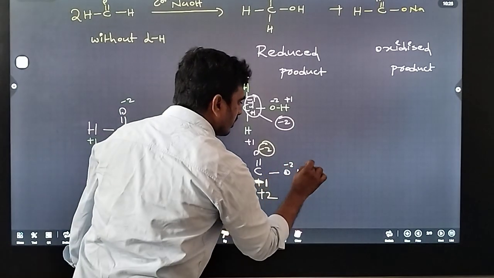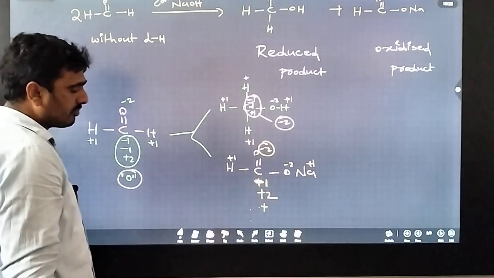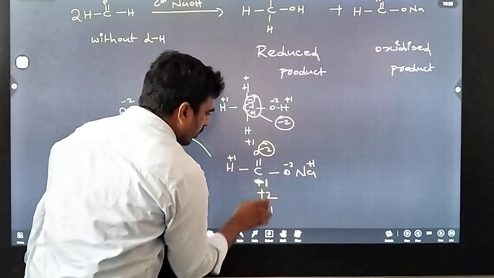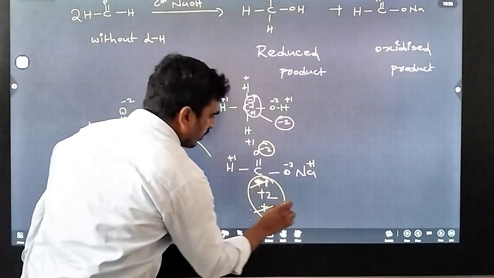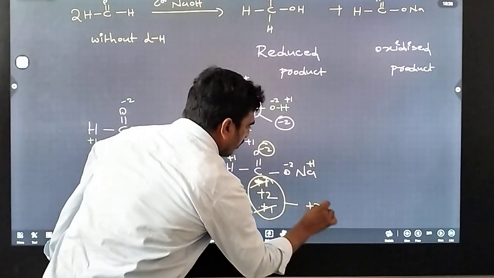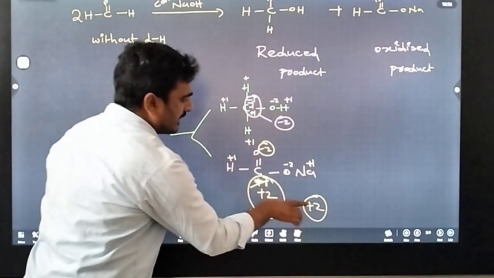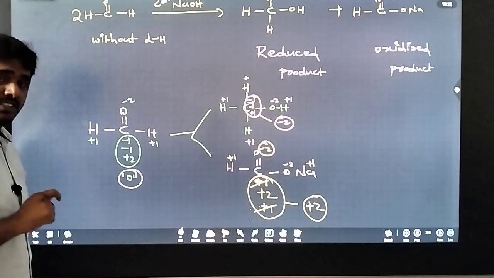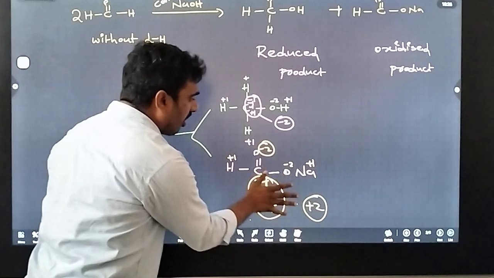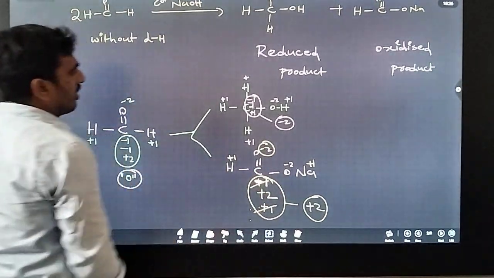Oxygen is -2, this is +1, and the remaining +1 is shared with carbon. So the net oxidation state: -1 and +1 get cancelled, and we get a net oxidation state of +2. So here the oxidation state is 0, and here the oxidation state is +2. That means the oxidation number increases. That means this is the oxidized product, and this is the oxidation process. This is the reduction process.